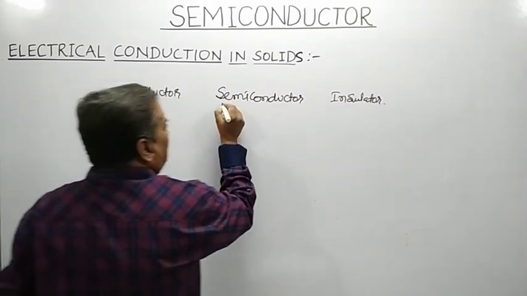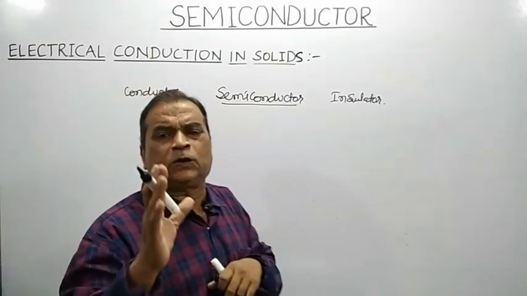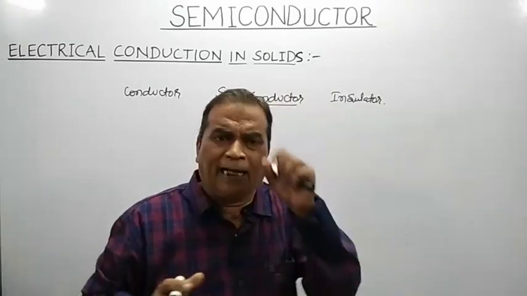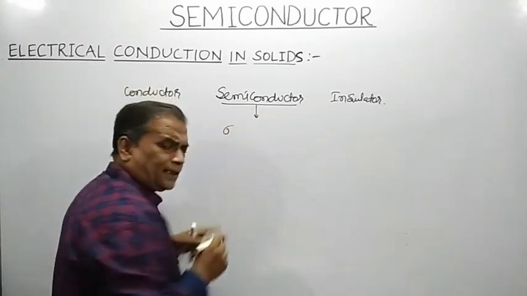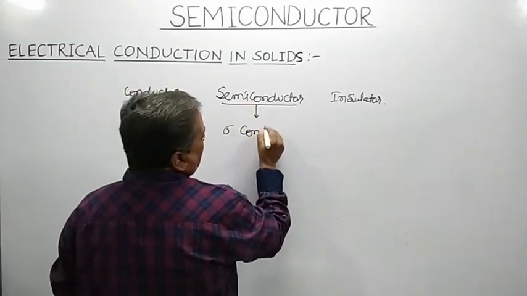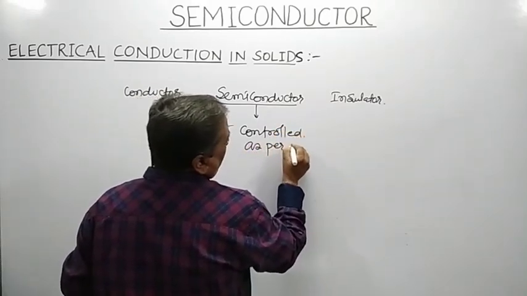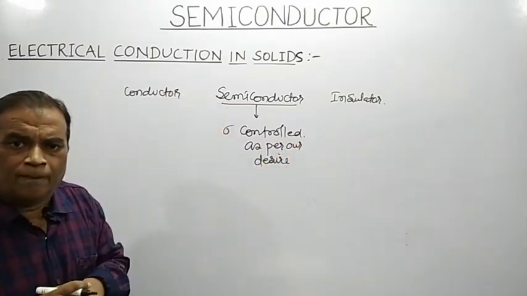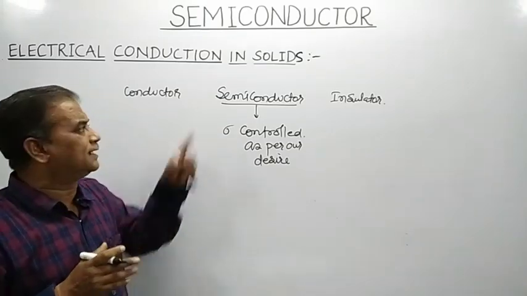Regarding semiconductors, what is the speciality of a semiconductor? We have direct control over its various electrical properties. You can customize the electrical conductivity of a semiconductor, which is denoted by sigma. It can be controlled as per our desire or requirement, which means the number of charge carriers that flow through the semiconductor can be controlled.